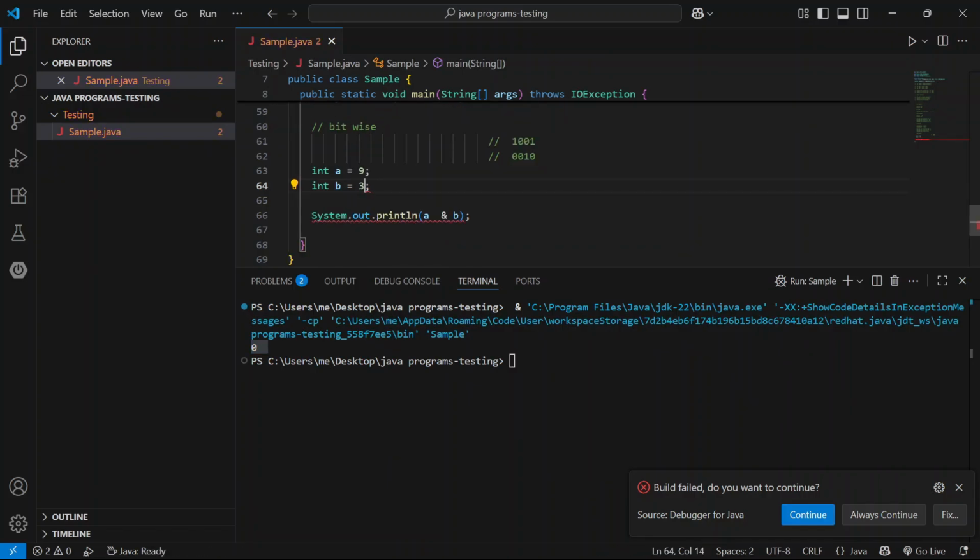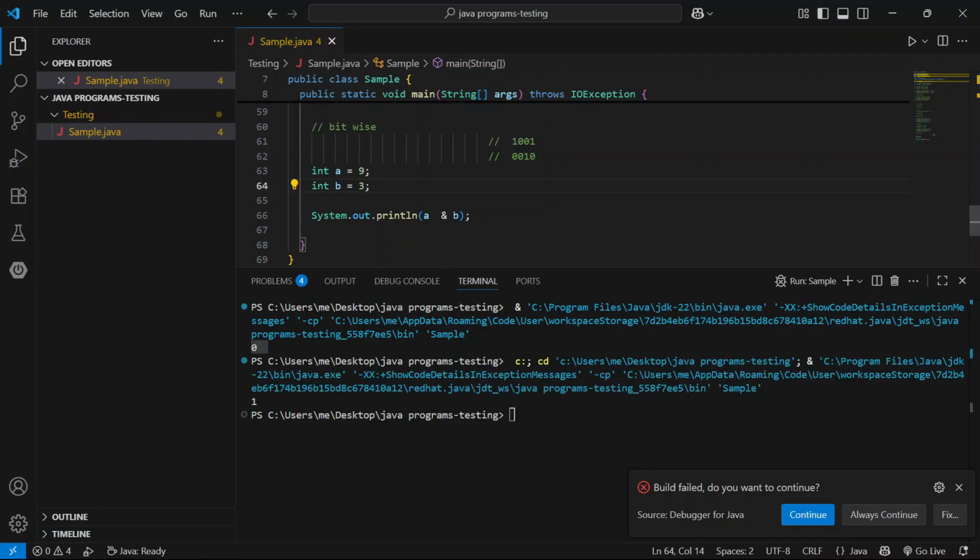If I enter 3, the output is 1. The binary value of 3, here 0011. Here compare the first position, here 1 and here 1, so the value is 1. And next 0 and 1, we get 0, and 0 and 0, and 1 and 0, and the final output is 1 only.